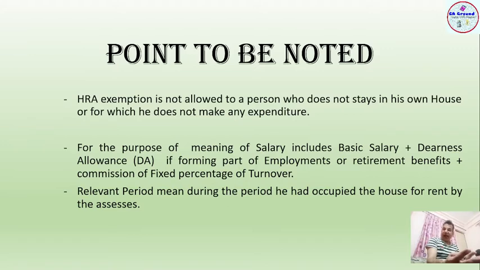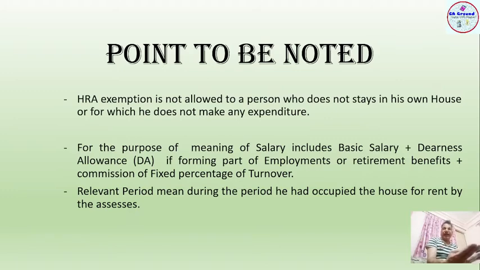The second is commission received as a fixed percentage of turnover. The third is DA allowance, if it is part of the retirement benefits or if it is in the terms of employment. Whenever you join an organization, it is clearly mentioned that this DA will become part of the retirement benefits. I hope the point is clear.